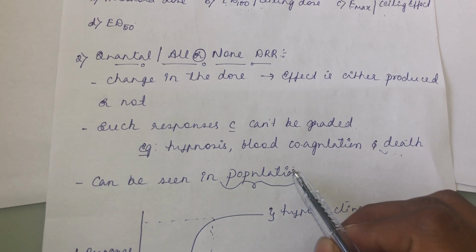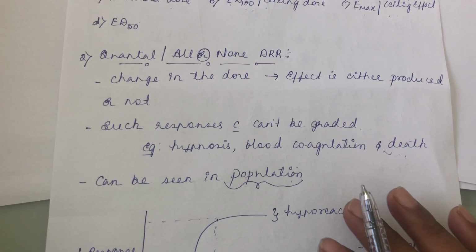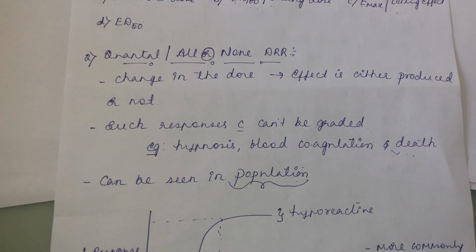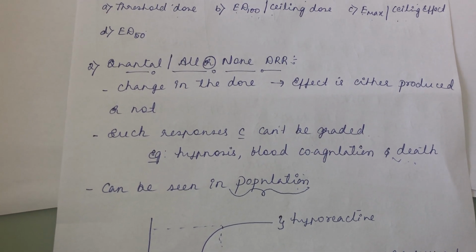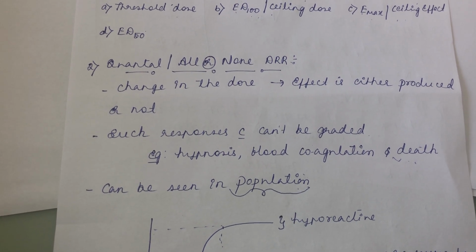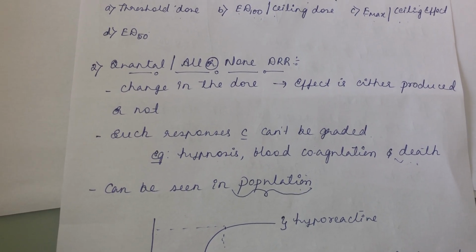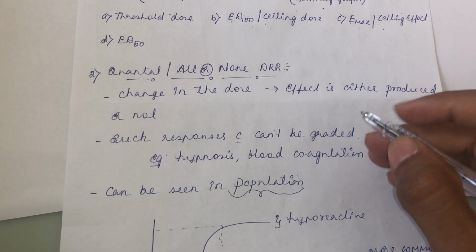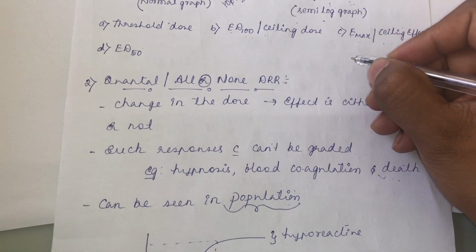So quantal response is a characteristic feature in case of population, or if you want to convert a graded response into quantal response. For example, the change in blood pressure: if you want to convert it into quantal response, how to convert it? You have to assume like this.